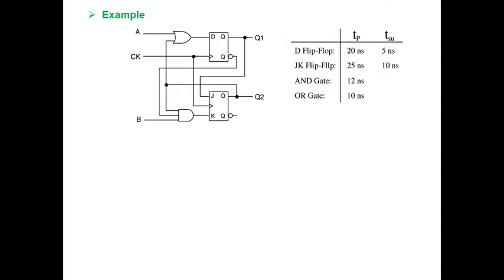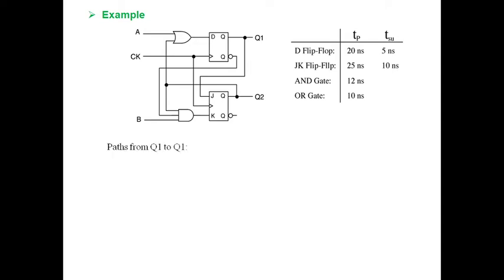So I do have one more small example. The logical elements present in the circuit are one OR gate, one AND gate, and two flip-flops, one a D flip-flop and one a JK flip-flop, for which the propagation delays are mentioned along with the setup times, and for the logical elements we have only propagation delays.